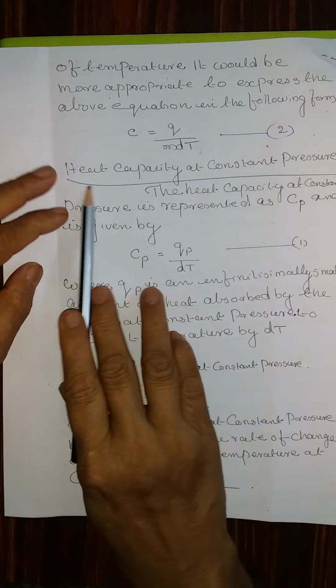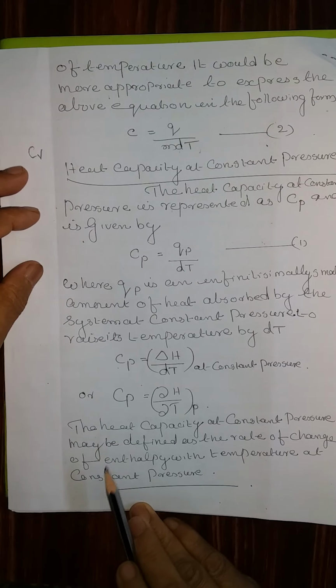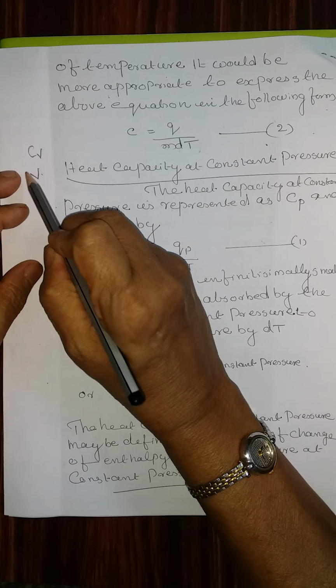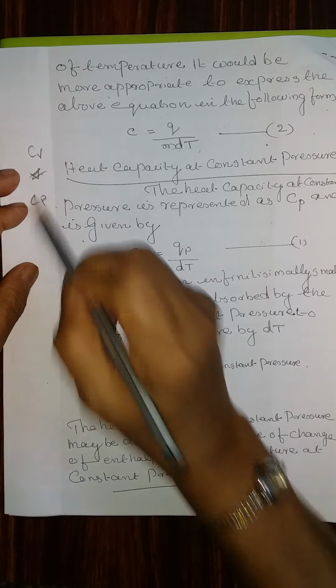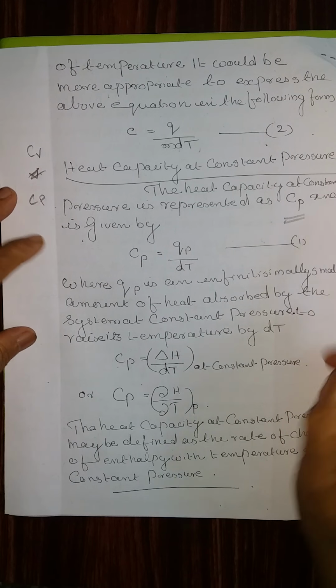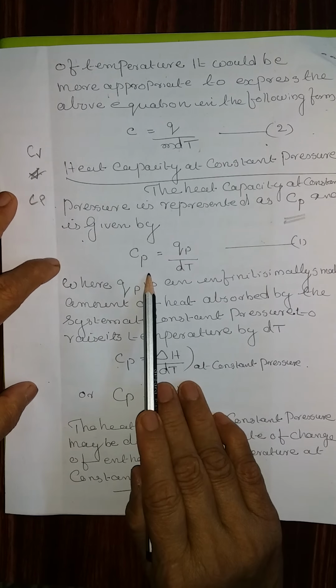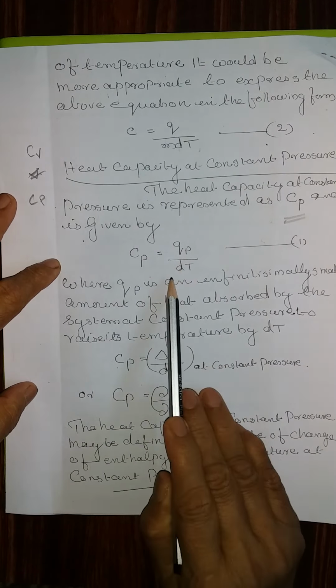Now, next is heat capacity at constant pressure. We already determined heat capacity at constant volume. Now we are going to determine the heat capacity at constant pressure. The heat capacity at constant pressure is represented as Cp and is given by Cp is equal to dQp by dT.